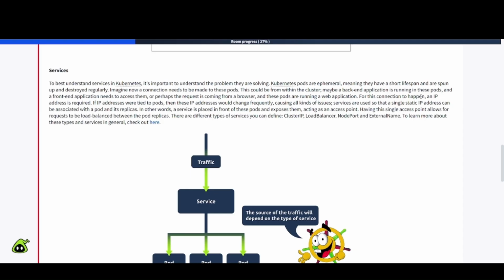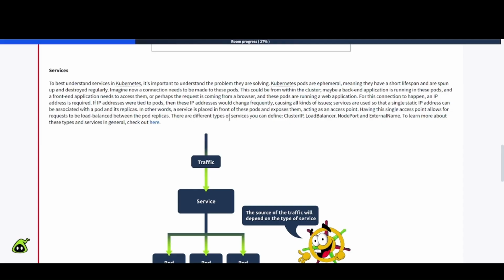For this connection to happen, an IP address is required. If IP addresses were tied to pods, then these IP addresses would change frequently, causing all kinds of issues. Services are used so that a single static IP address can be associated with a pod and its replicas. In other words, a service is placed in front of these pods and exposes them, acting as an access point. Having this single access point allows for requests to be load balanced between the pod replicas.